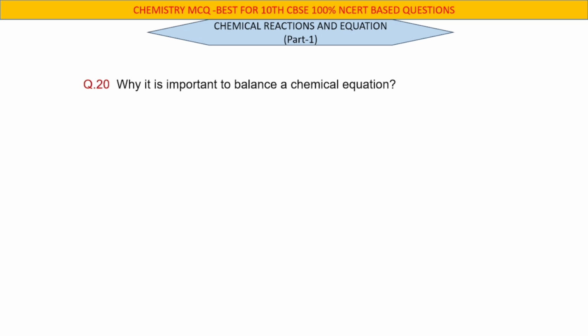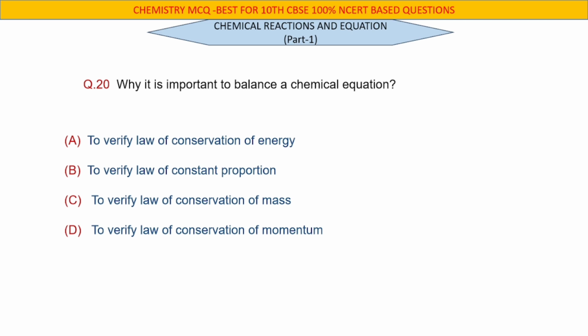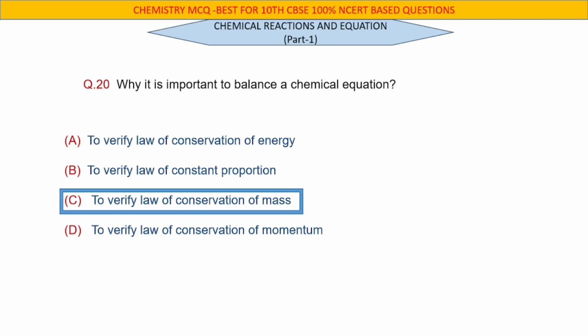Question number 20. Why is it important to balance a chemical equation? Right answer C. To verify the law of conservation of mass.